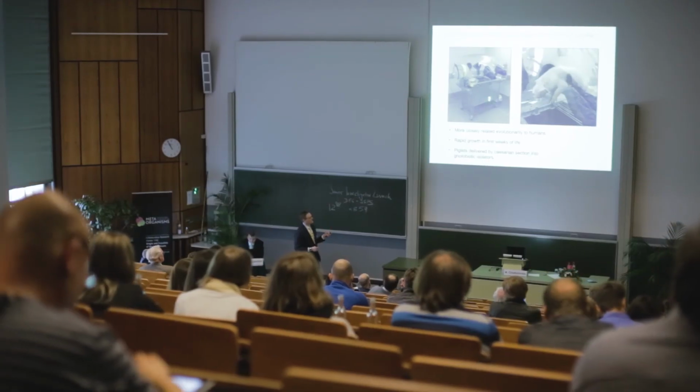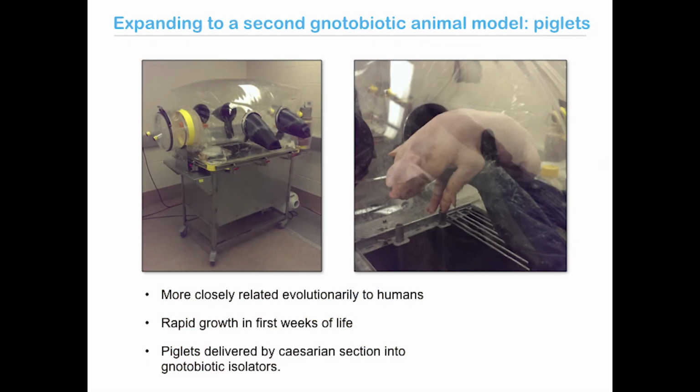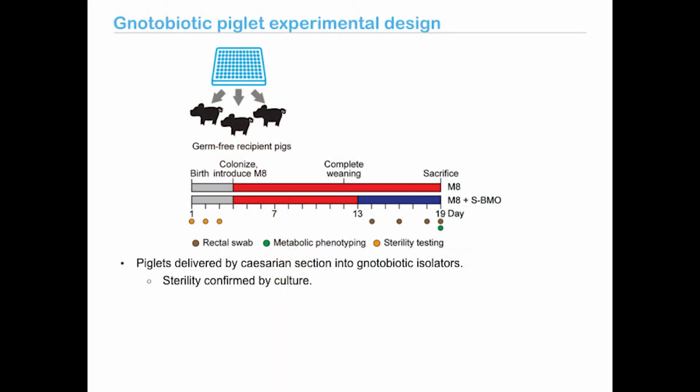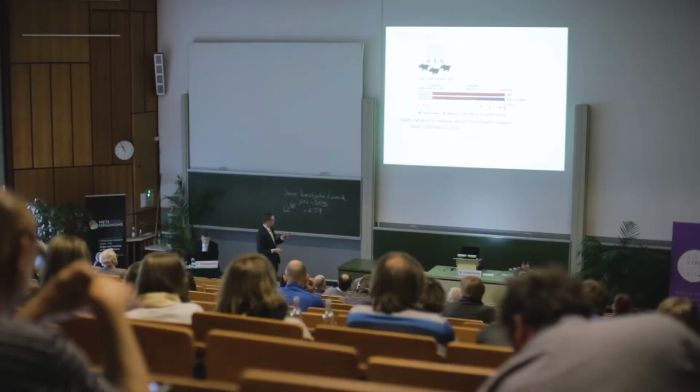These pigs were delivered by cesarean section directly from the pregnant sow into these gnotobiotic isolators. Here's an example of one here. So you've got the traditional vinyl isolator on top of this sterilized steel cage. And here's one of the pigs at about 3 weeks old. So you can see they get pretty unmanageable pretty quickly. The experimental design is fairly similar to what I did in mice. So again, the pigs were delivered by cesarean section, and their sterility was confirmed over the first few days of life, within the isolator actually, by culture.